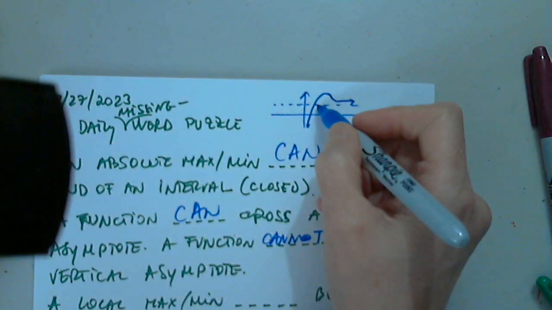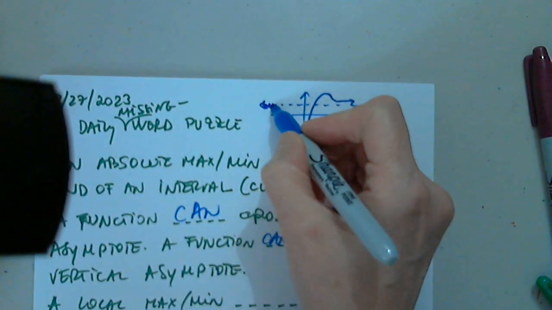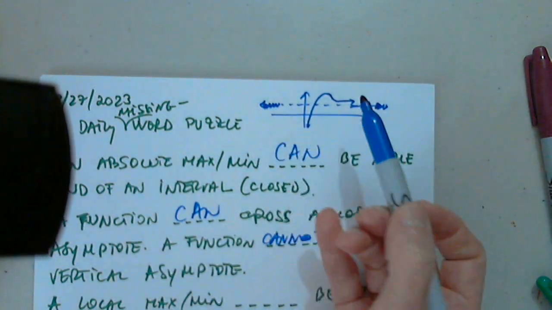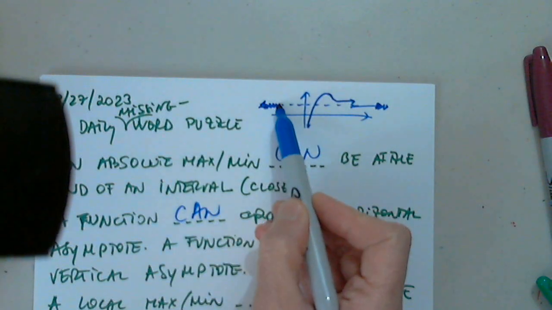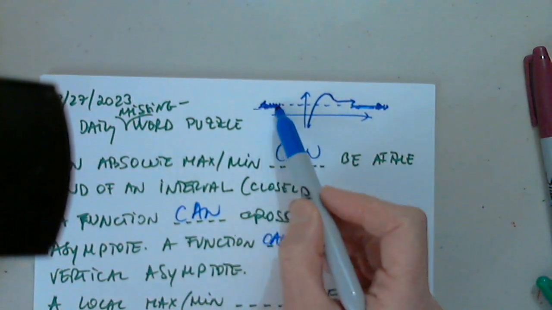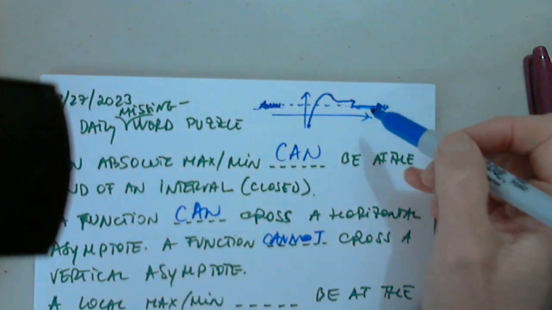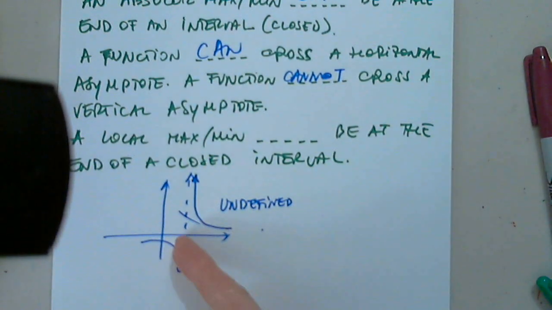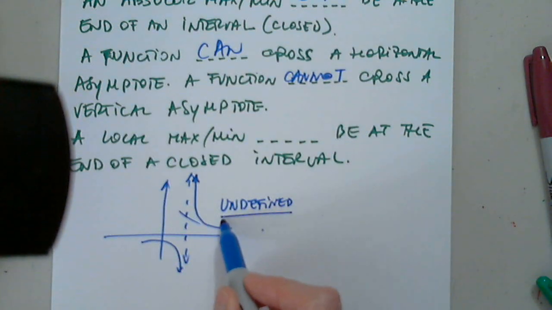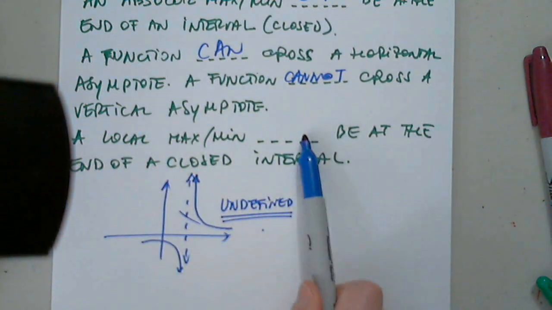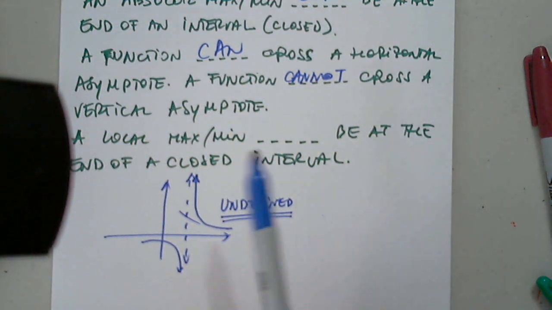Here, who cares? The horizontal asymptote is basically this piece and this piece. But I cannot graph a line by showing you this end and this end. I have to show you the whole graph. So then the function can cross the horizontal asymptote. But it can never cross the vertical asymptote because at that point the function is undefined. Awesome. Final sentence here. A local max or min can be at the end of a closed interval.